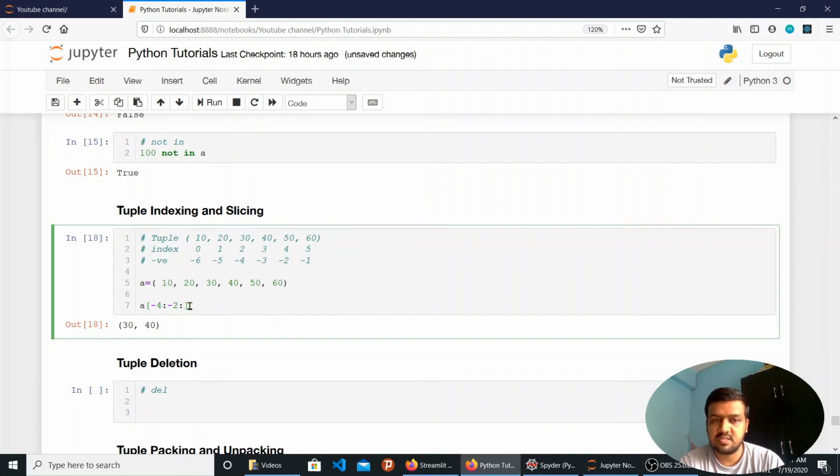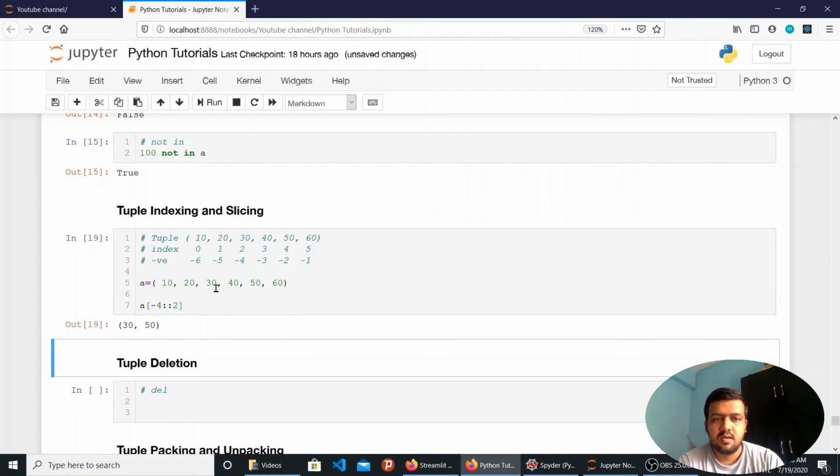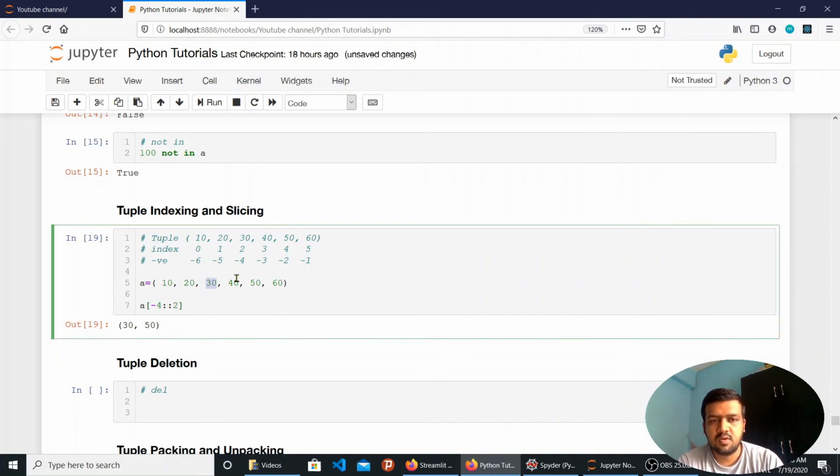You can even mention a stride, so you can jump or skip some of the values that you don't want. By default stride is 1. You can try it for 2. It will first present the first element, which is 40 at the -4th index, and then it will jump, so it will skip 50 and print 60, and so on.